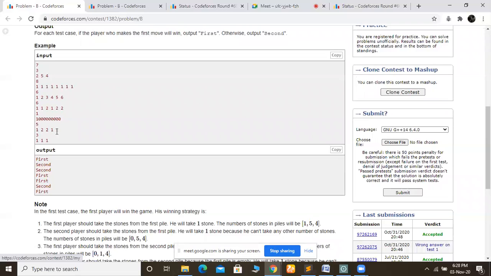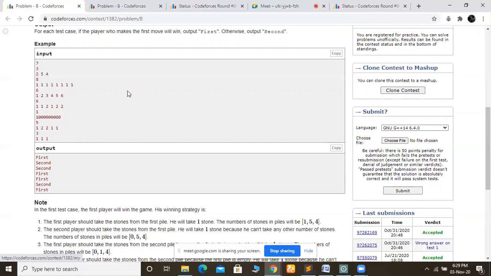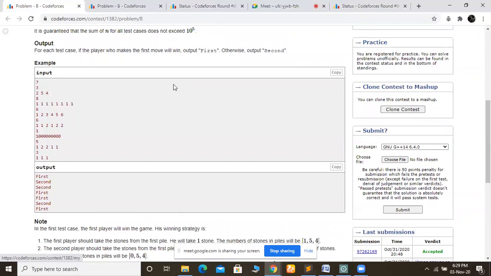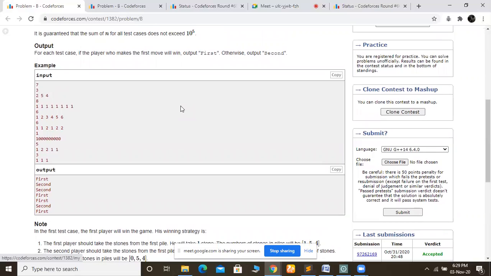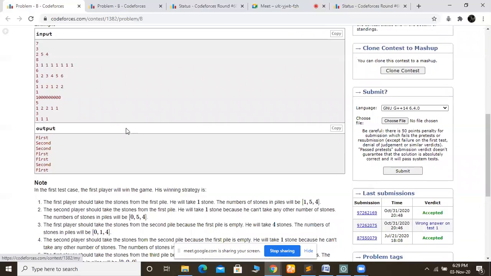If you can make an approach for this, then try it once. Just think about it, the problem statement is clear to you, right? See, we are given piles. Let's say there is also an explanation.